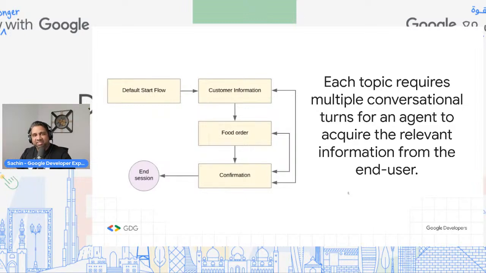So when you're having these conversations, it will have a separate flow for each of these. And that's how Dialogflow CX does it. If you look at this diagram, you have the default start flow, you have customer information, you have food order, and then a confirmation, and then you can end the session. Each of these is its own separate flow.